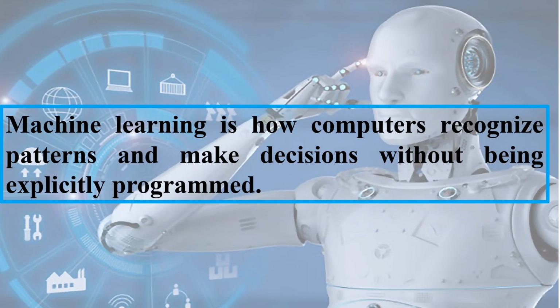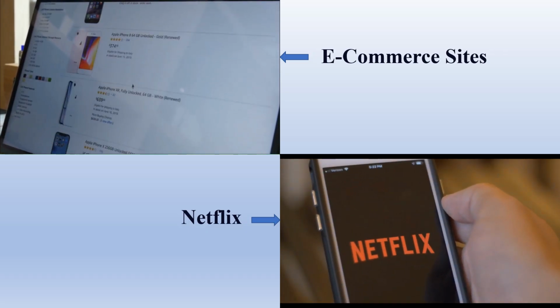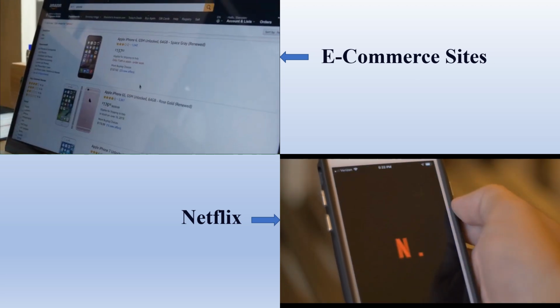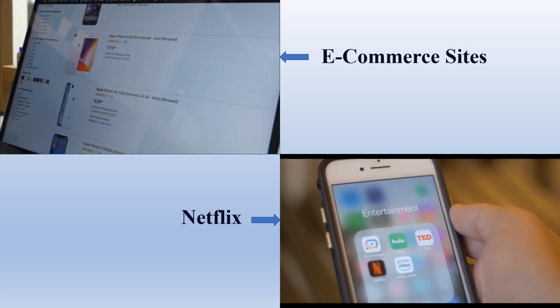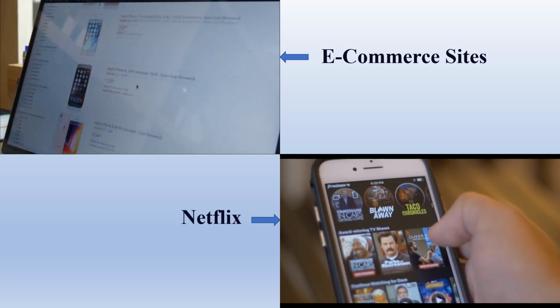Now what we are seeing in machine learning in our day-to-day life is a little more advanced. Machine learning is how computers recognize patterns and make decisions without being explicitly programmed. Machine learning is behind product suggestions on e-commerce sites, your movie suggestions on Netflix, and so many more things. The computer is able to make these suggestions and predictions by learning from your previous data input and past experiences.